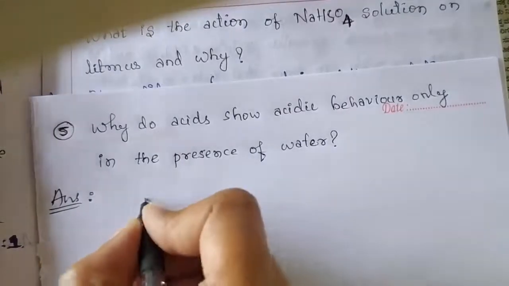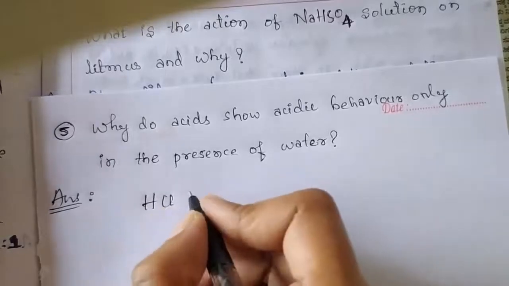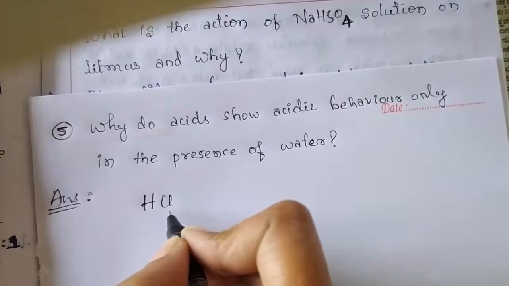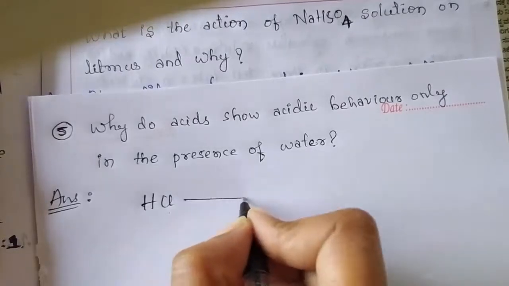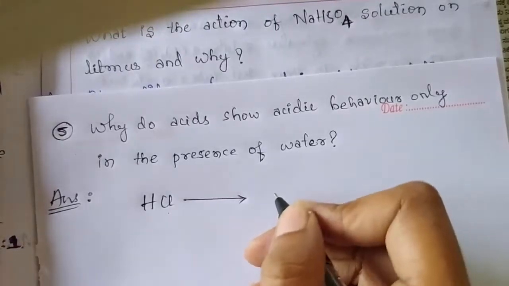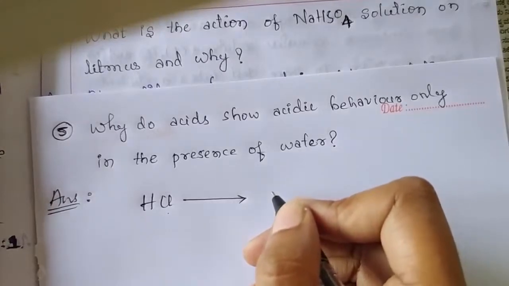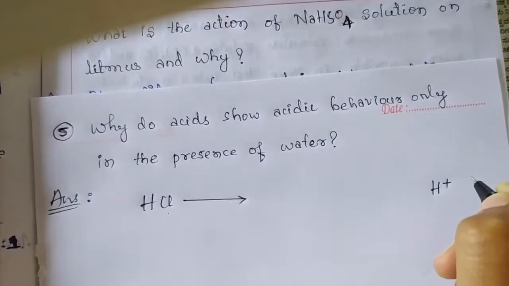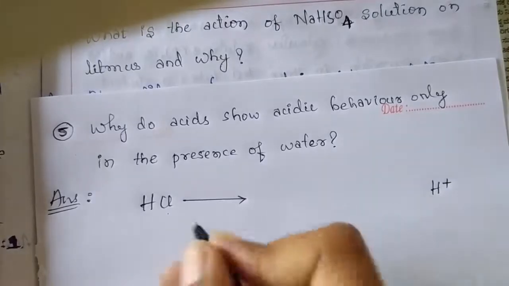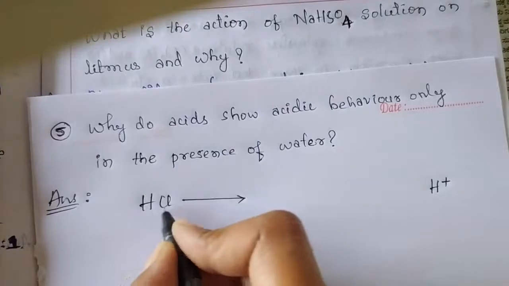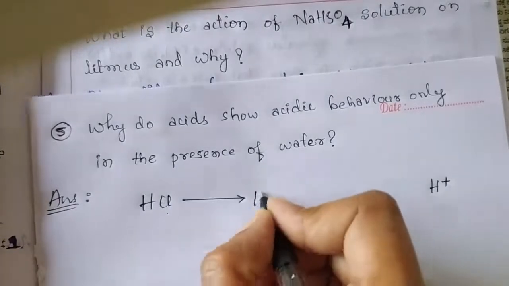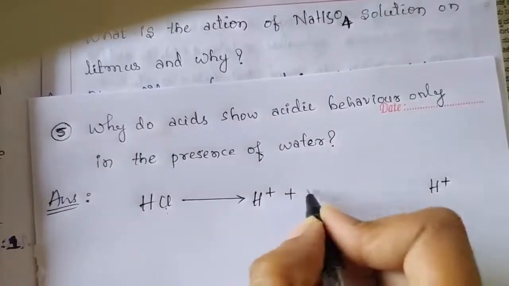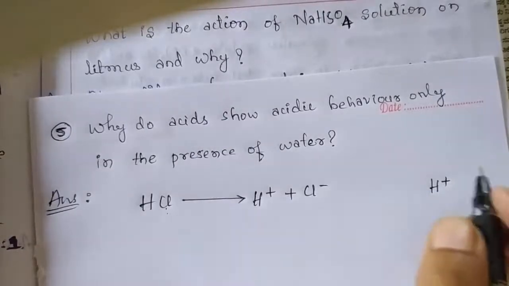So children, see here, we will take one example for acid, that is hydrochloric acid. According to the definition of acid, the acid is the substance which releases hydrogen ion when it is dissolved in water. This hydrogen chloride dissociates into hydrogen ion and chloride ion.